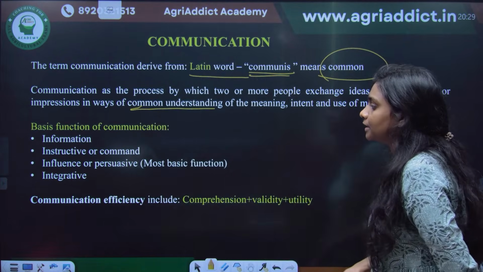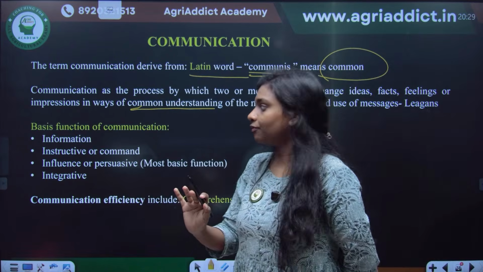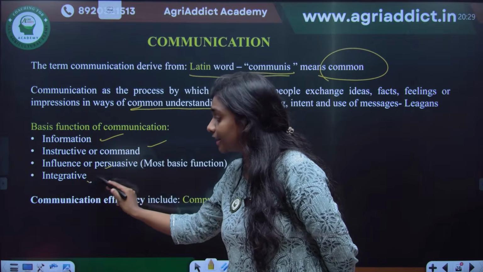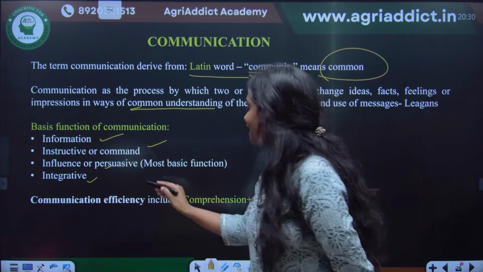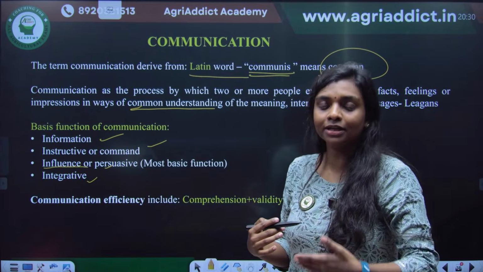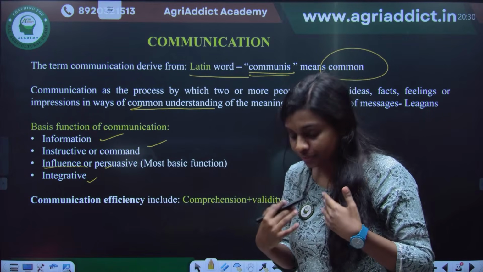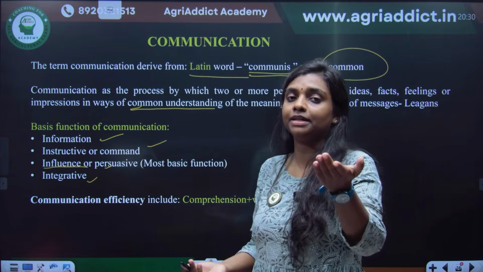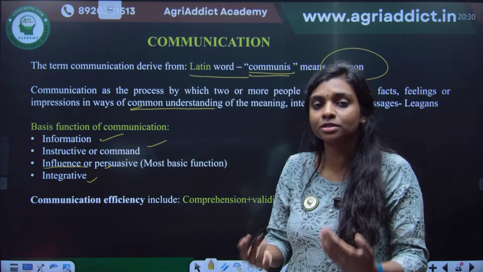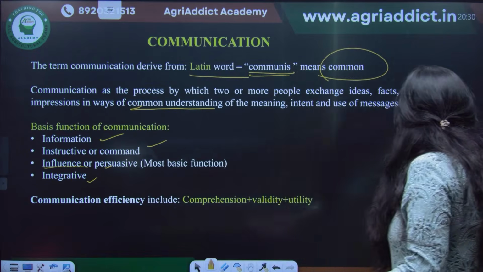The basic functions of communication can be informative, instructive, influencing and integrative, and the most basic function is influencing the people. If I am the communicator and you are the receiver, and I can influence you, that is considered the most basic function of communication.